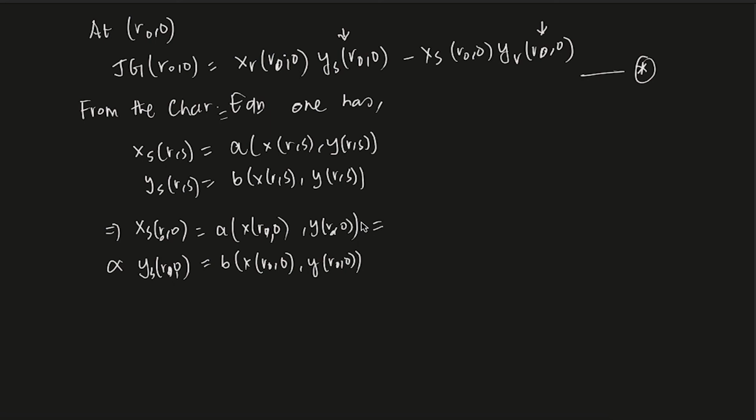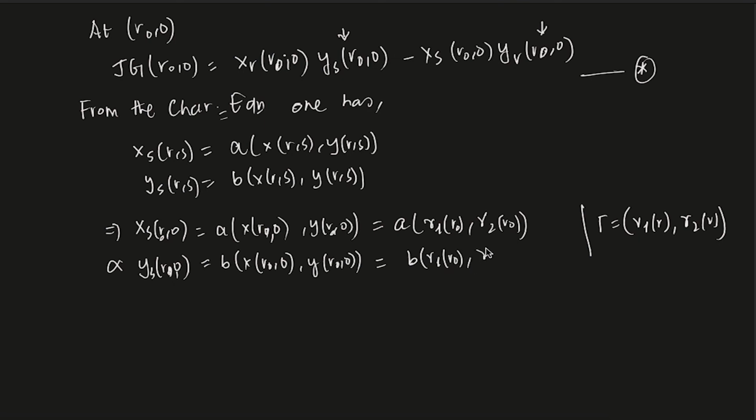So you see, a of r naught 0 is gamma 1 of r naught and gamma 2 of r naught, right? So gamma is parameterized, if you remember, it is gamma 1 of r, gamma 2 of r. So at the point r naught, it's definitely gamma 1 of r naught, gamma 2 of r naught. And this is given by b of, again, gamma 1 of r naught, gamma 2 of r naught.